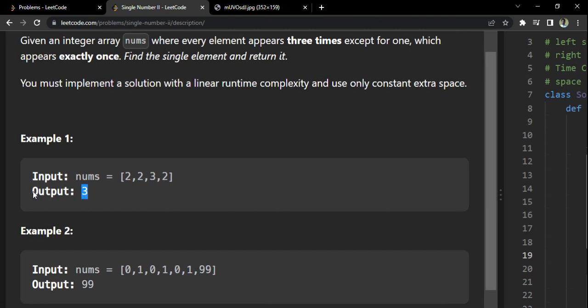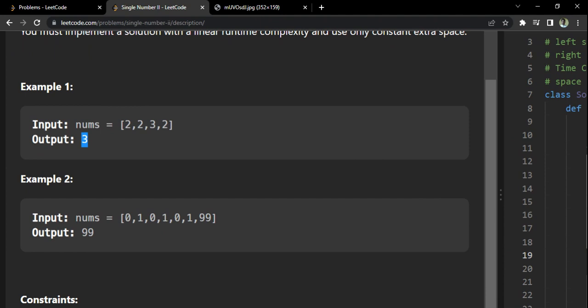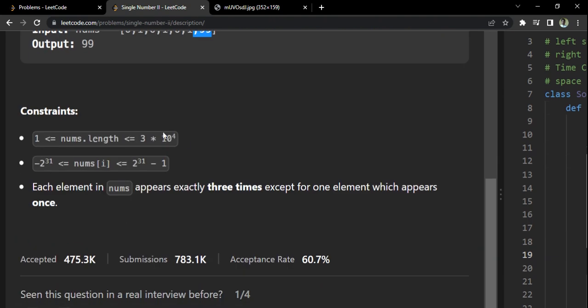That's the idea. Coming to the second example, you can clearly see zero is present three times. One is also present three times. You can just see for yourself, so these are the ones present, but 99 is present only once. So we have to return 99. You can see the time complexity is here.